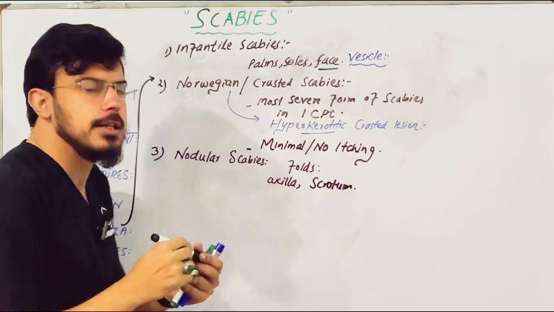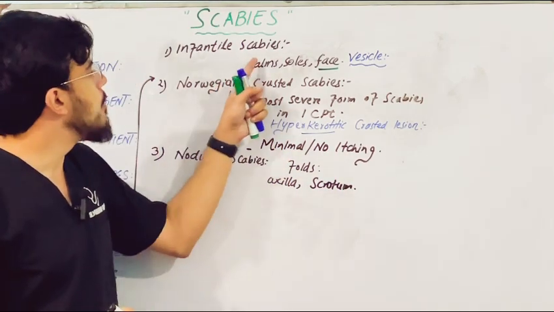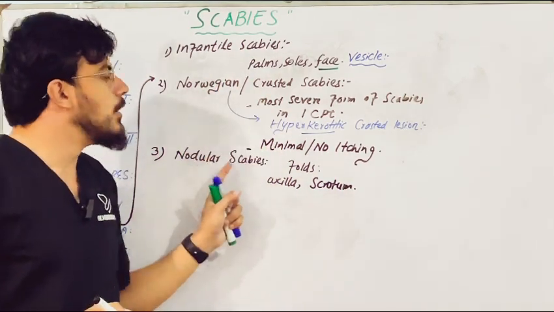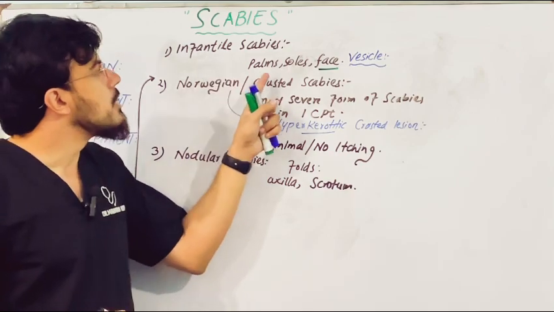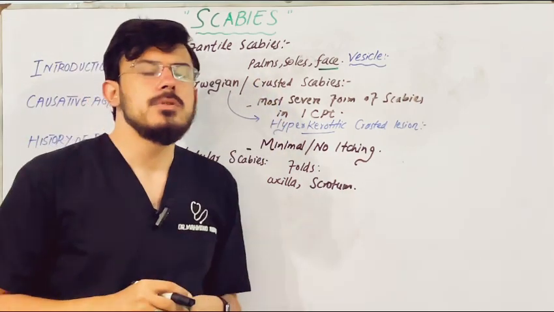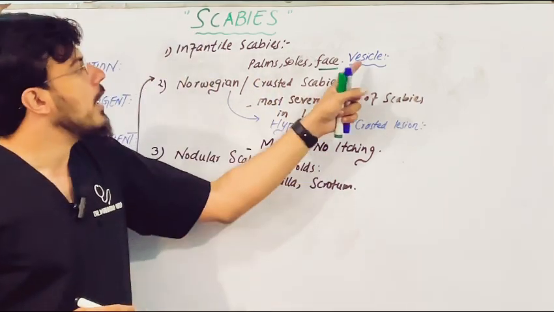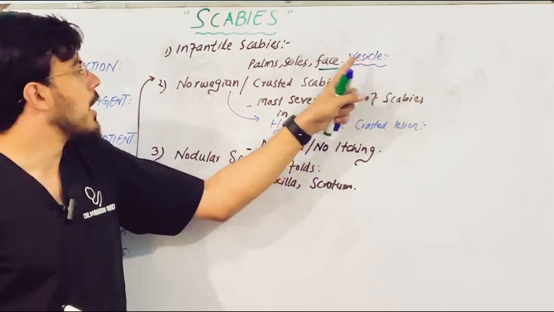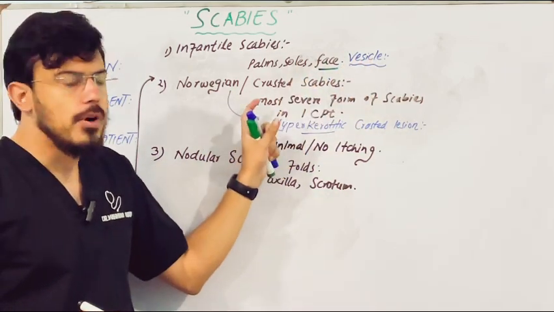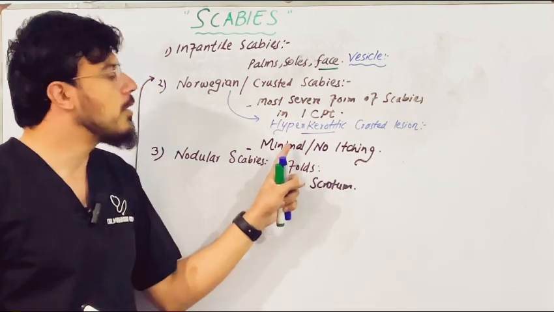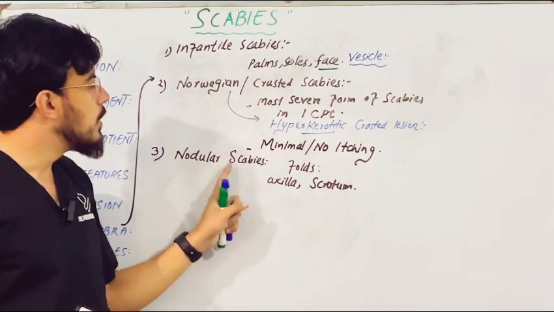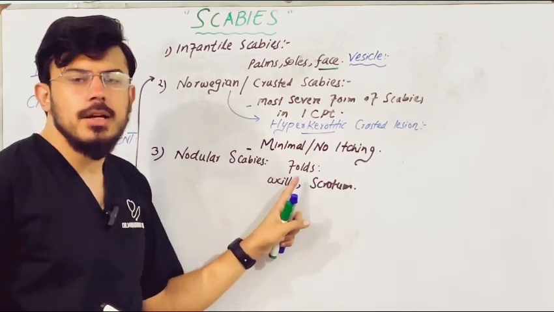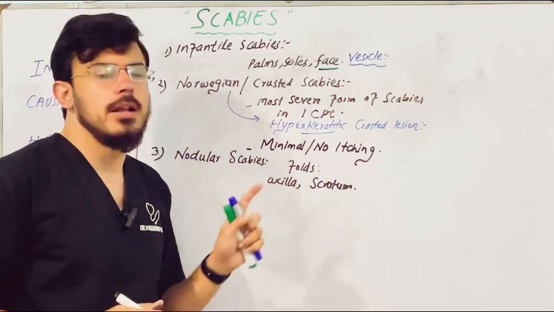I repeat, there are three types of scabies: infantile scabies, Norwegian scabies, and nodular scabies. Infantile scabies most commonly involves the palms, soles, and face, and usually the lesions are vesicles. Norwegian scabies is the most severe form; there are hyperkeratotic crusted lesions and there will be no itching. But nodular scabies involves the fold areas like the axilla and scrotum.